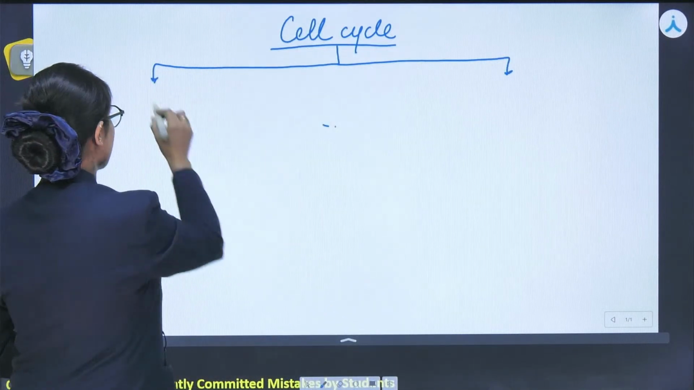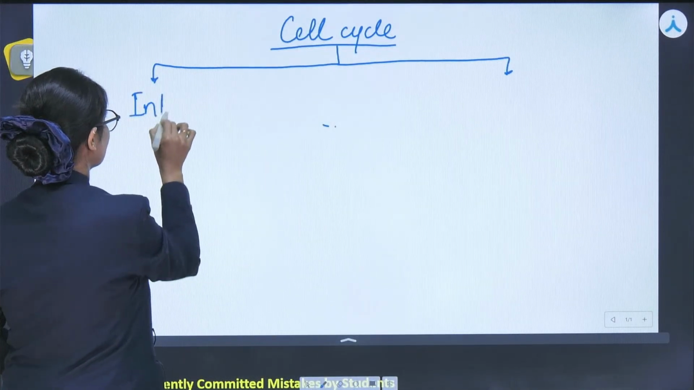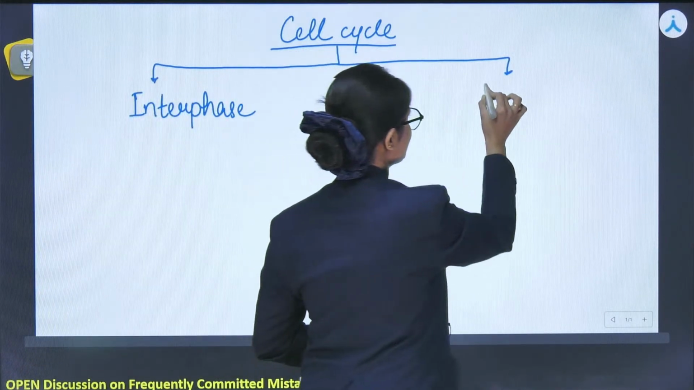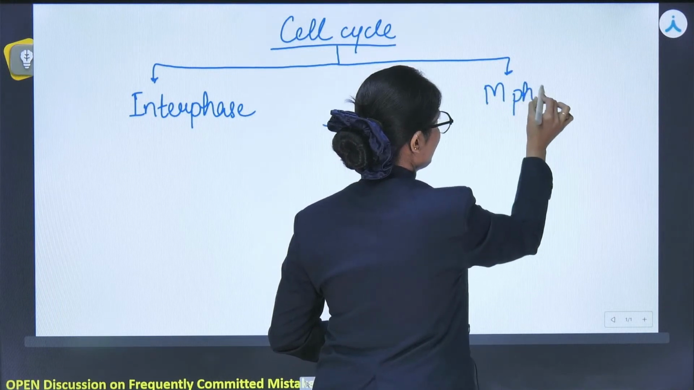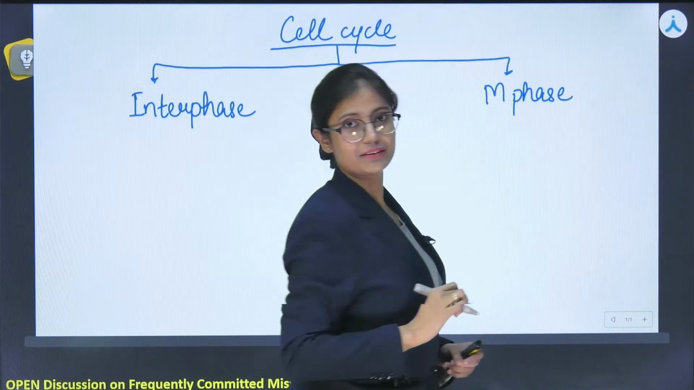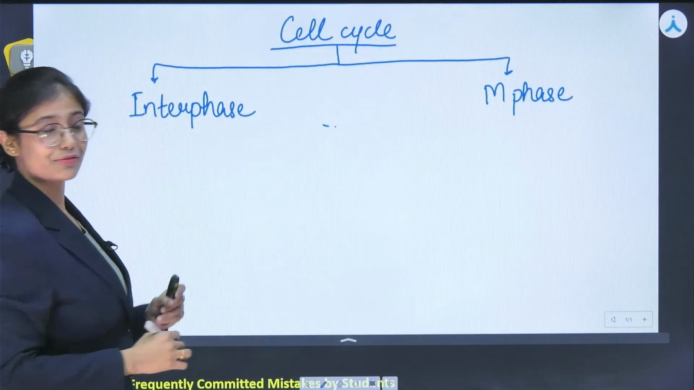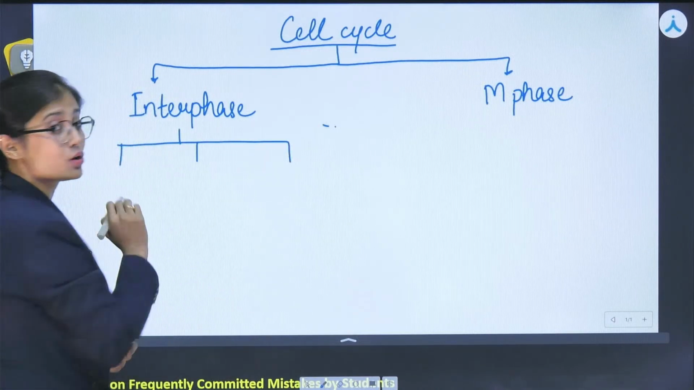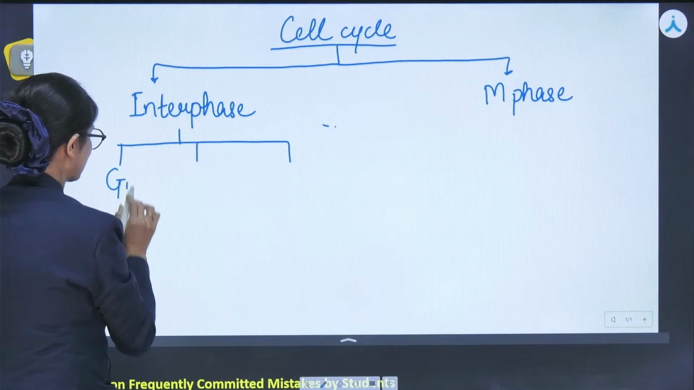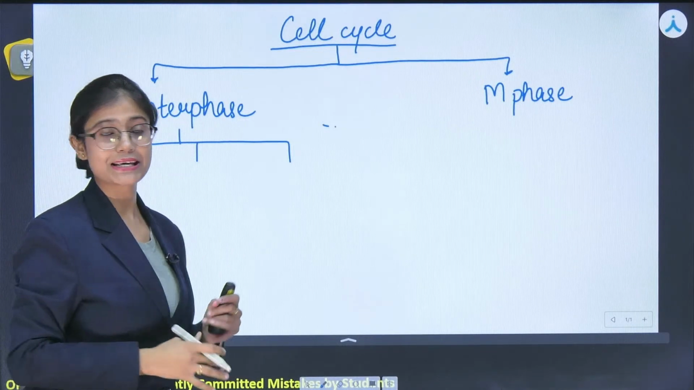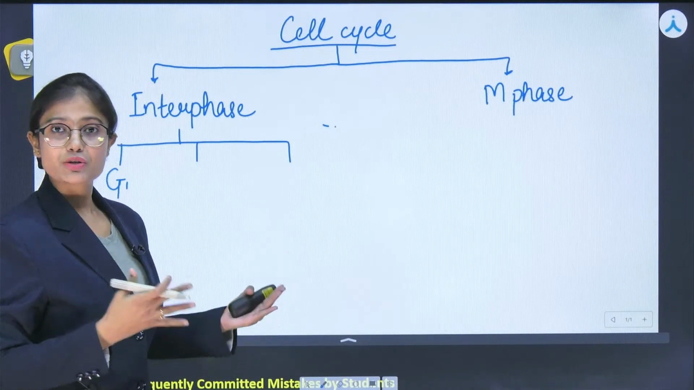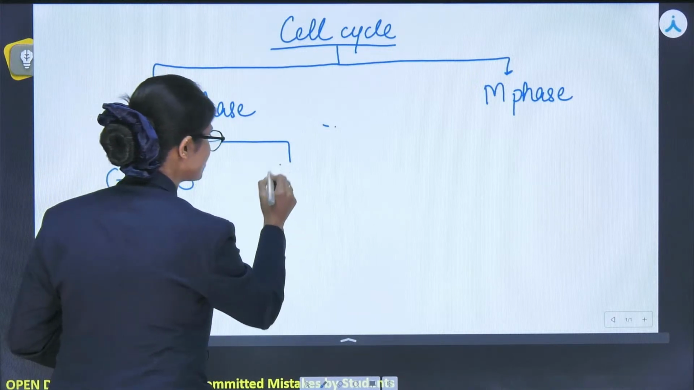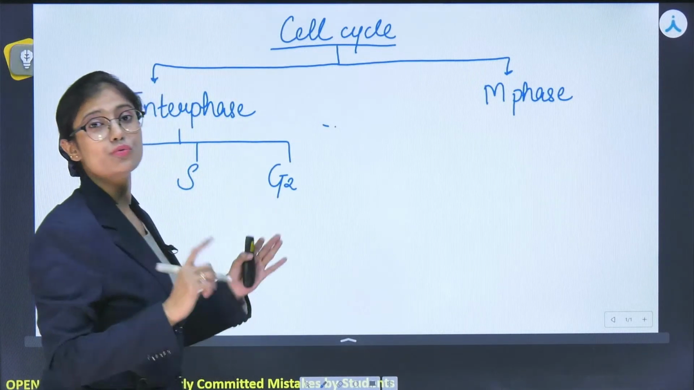Those two phases are interphase and M phase. Here M stands for mitotic. Further, this interphase is divided into three major phases. Those are G1 phase, or gap 1 phase. Once we proceed in the class, we will get to know why it is known as gap 1. Next one is S phase, then G2 phase, or the gap 2 phase.